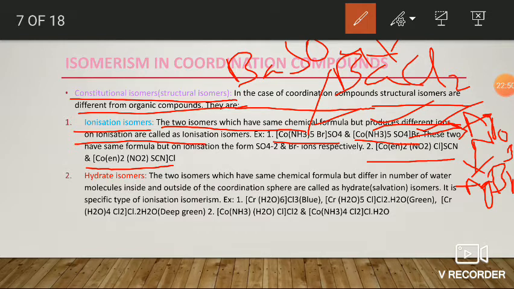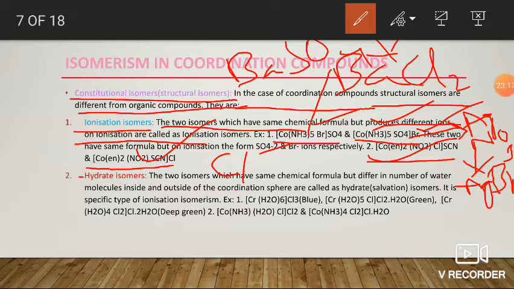The first one produces thiocyanate ions in the solution. The second one produces Cl minus ions in the solution. So they are ionization isomers because they have the same chemical formula but produce different ions in the solution.